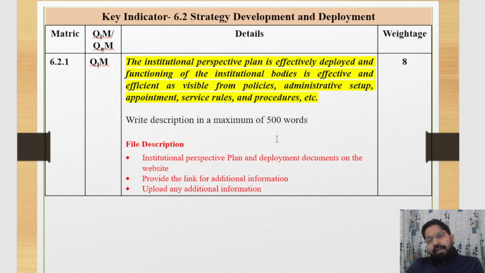Administrative setup: for that, you first explain the administrative setup, then after you can attach an organizational chart as a supporting document of the administrative setup. Appointment and service rule and procedure: for that, first you explain in the writer part the appointment, service rule and procedure. Then after, as a supporting document, you can attach HR policies, HR service rule policies.